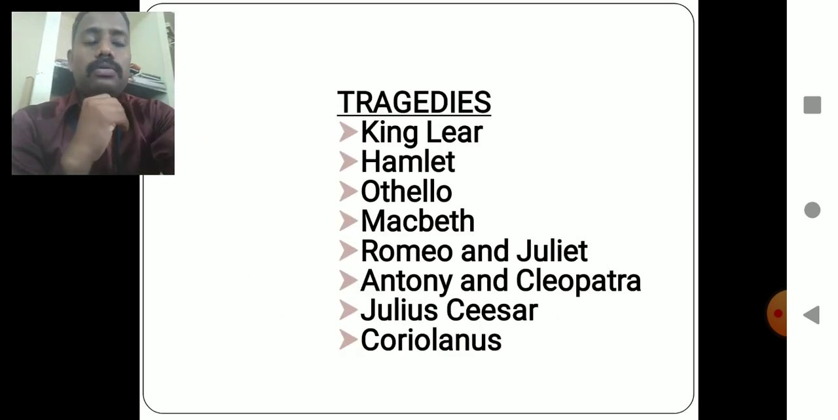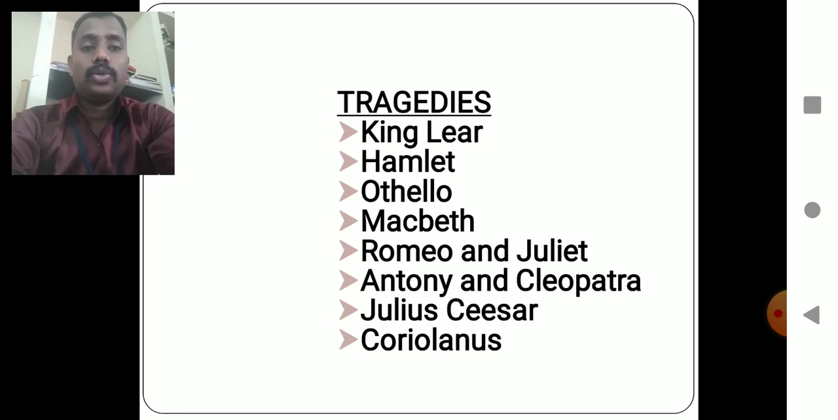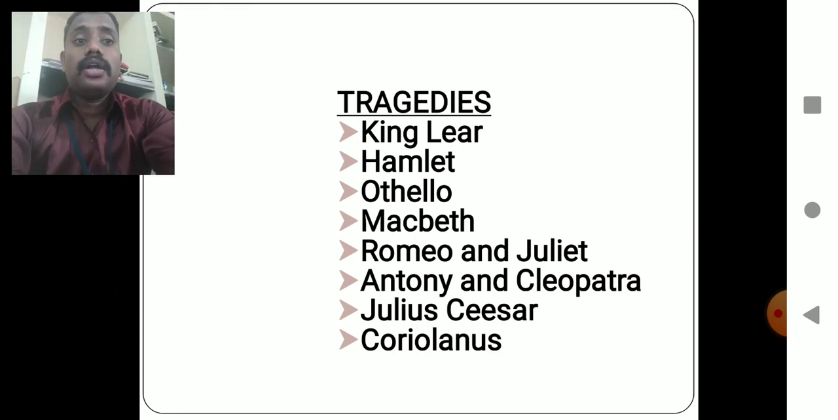Tragedies. Shakespeare is famous for his outstanding tragedies. The four most famous tragedies written by Shakespeare are King Lear, Hamlet, Othello and Macbeth. Romeo and Juliet, Antony and Cleopatra, Julius Caesar and Coriolanus are also among the tragedies, but the most famous are King Lear, Hamlet, Othello and Macbeth.